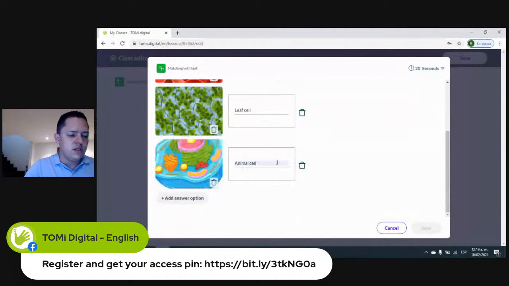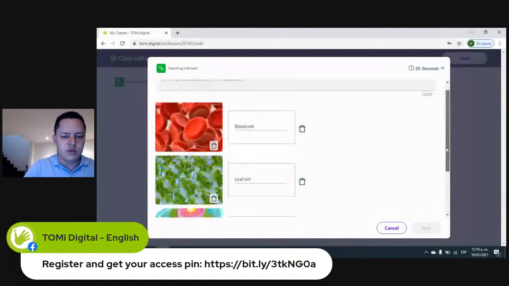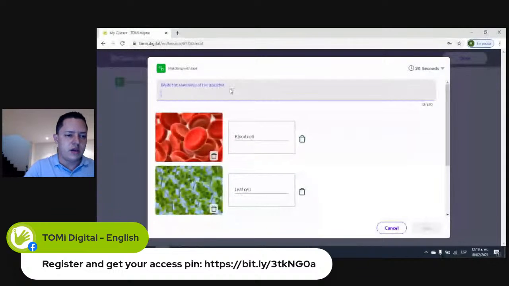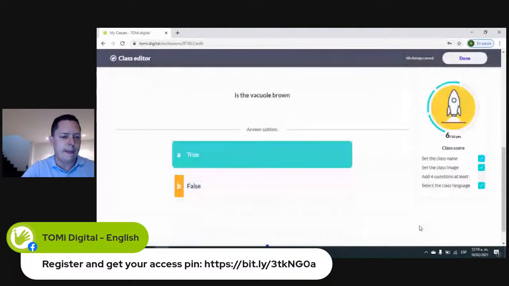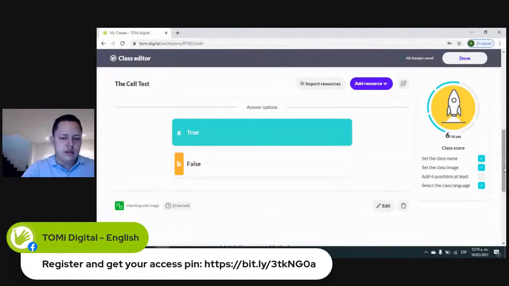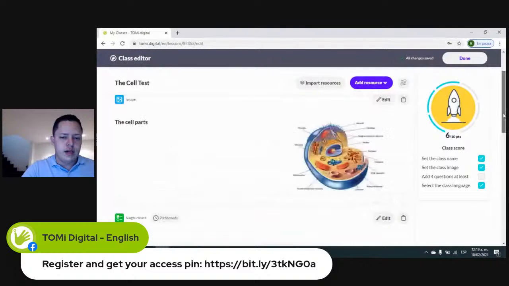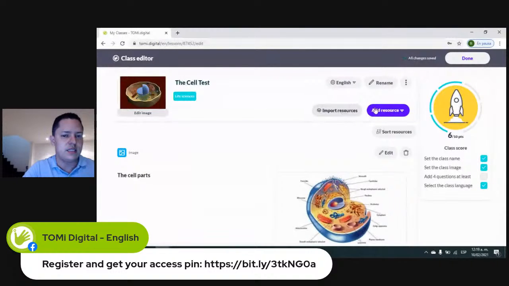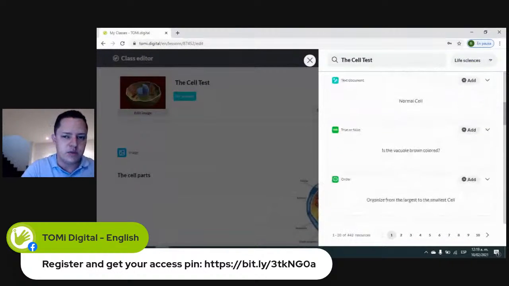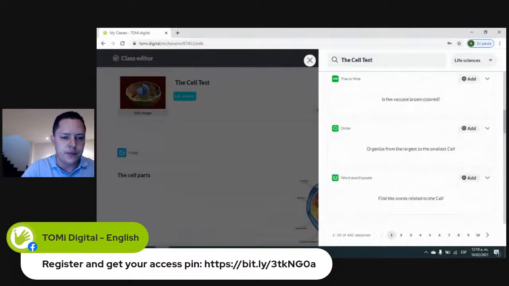So when we have this information, okay, we have to put the statement, which is match the name with the image. There you go. So we already have 3. We're missing another question right here, but we can import from other teachers. So that's what I told you earlier. It's not only to make it from scratch, but we can also use different resources previously done by other teachers.